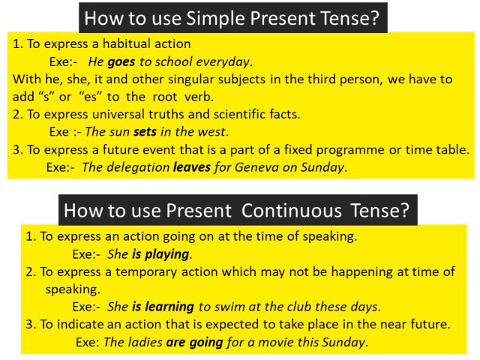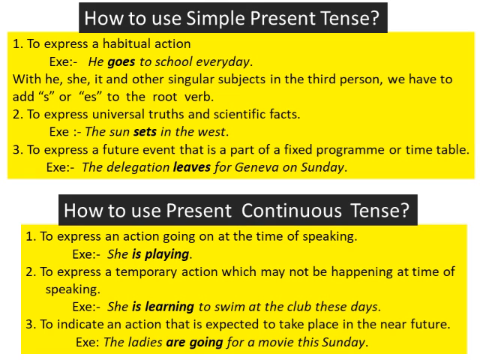Next is to express a temporary action which may not be happening at the time of speaking. For example: She is learning to swim at the club these days. This is a temporary action which may not be happening at the time of speaking. By the time we are talking about this, she is not learning at that moment, but she learns. She is learning these days. So that is a temporary action which may not be happening at the time when we are talking about it.